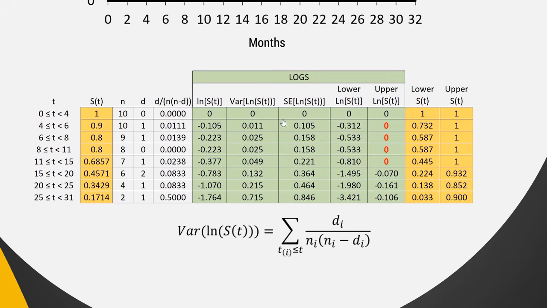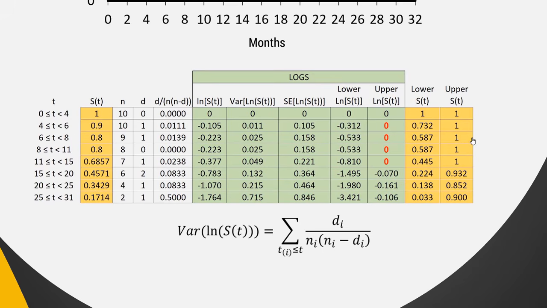And this is where this particular version of the standard error needs to be tailored a little bit, because we can only have at most a log survival of 0, such that when we raise things into the exponent, because we're going to try to get our survival back again, right? So if we exponentiate these, we'll get our survival back. And you can see that the upper limit for these survival curves is 1, 1, 1, 1. It can't be higher than that. It doesn't make sense for our survival to be possibly greater than 100%.